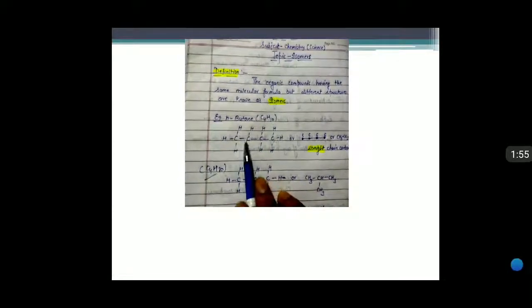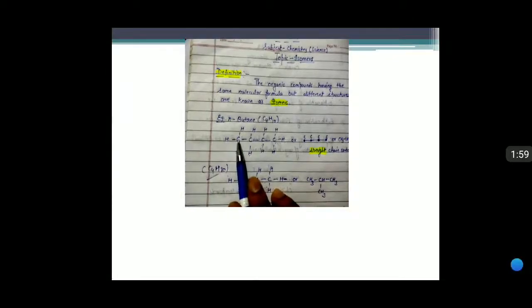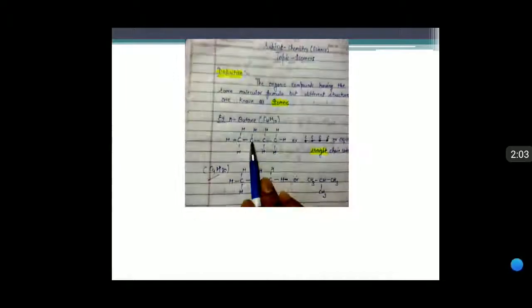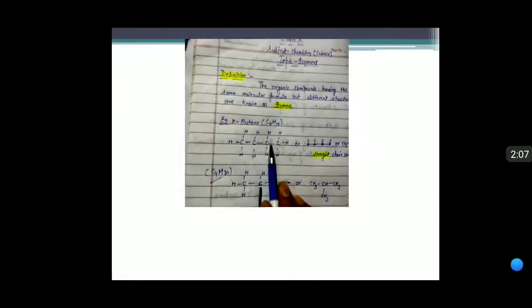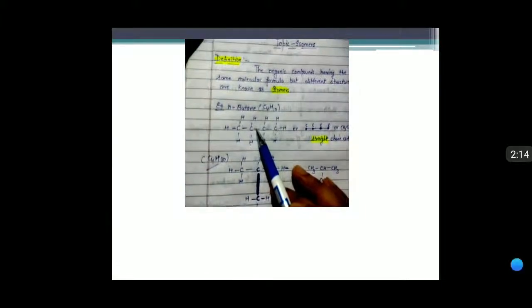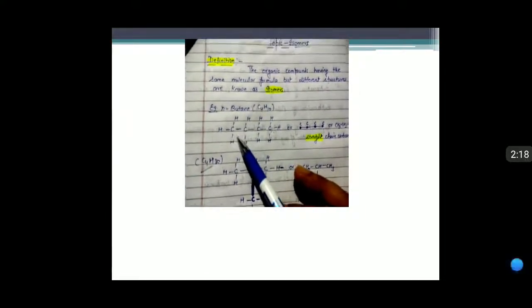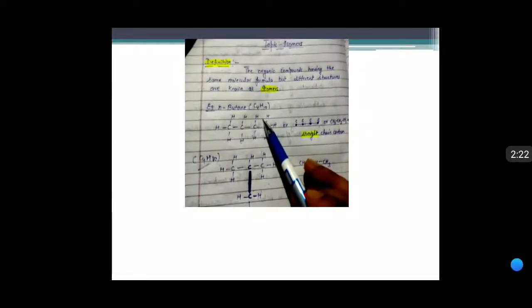We know the valency of carbon is 4. You see, all the carbon atoms satisfy 4 valency. This carbon atom 1, 2, 3, 4. Each carbon atom satisfies the valency of carbon, and the hydrogen atoms are also satisfied with 1 valency along with carbon. So this is the structure of normal butane.